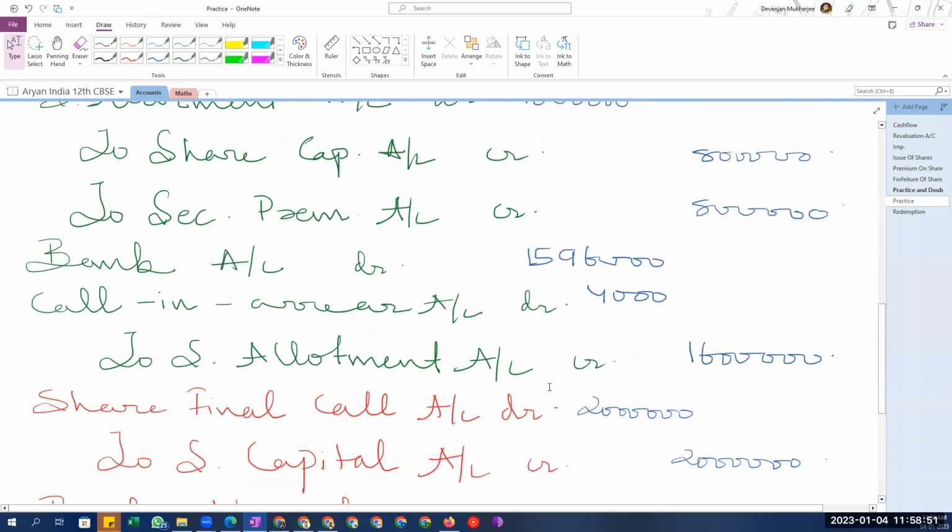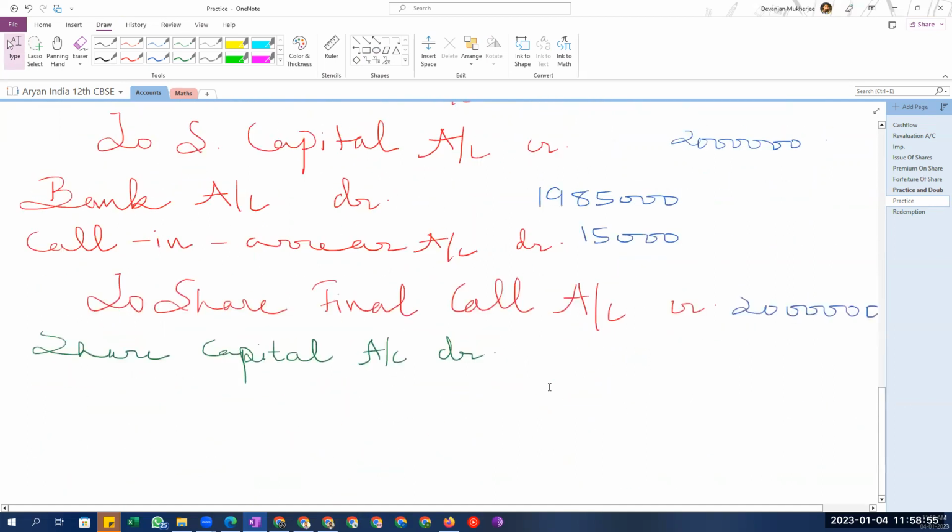The securities premium account will be used in the forfeiture only when somebody has not paid the money. Here Lal has not paid, so securities premium account will be debit.